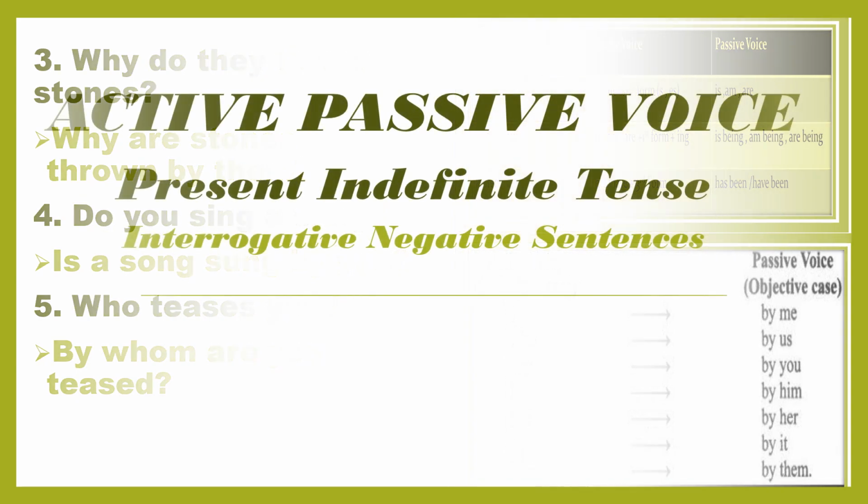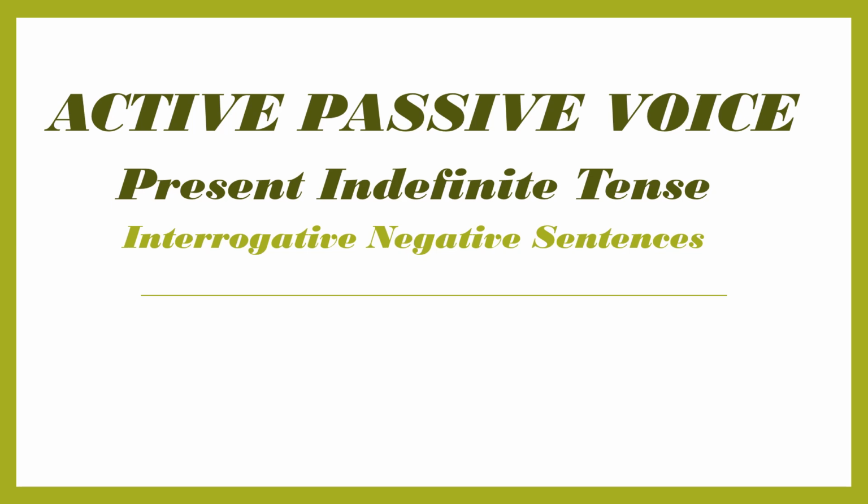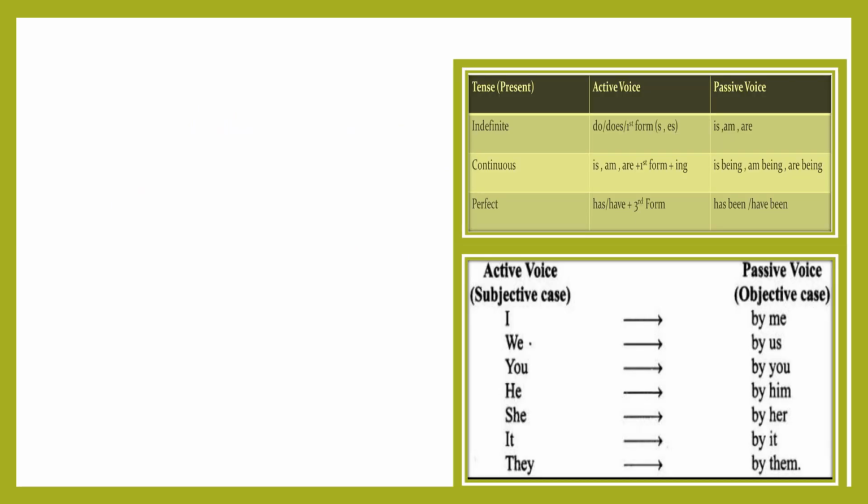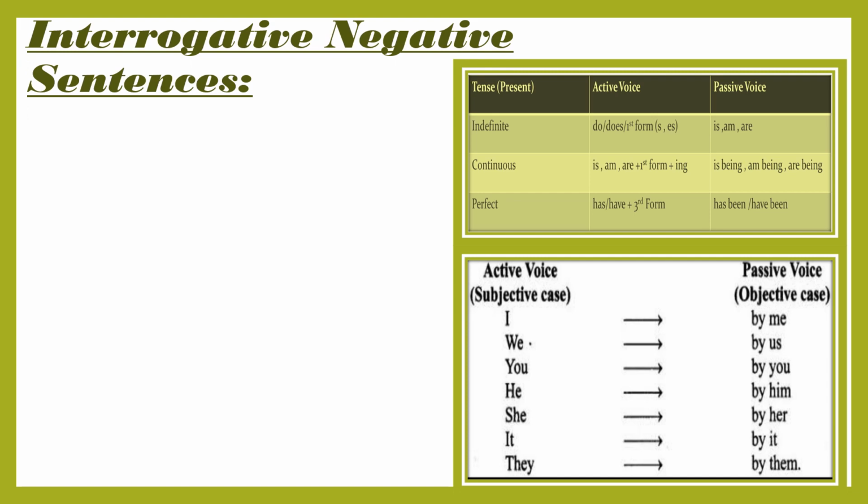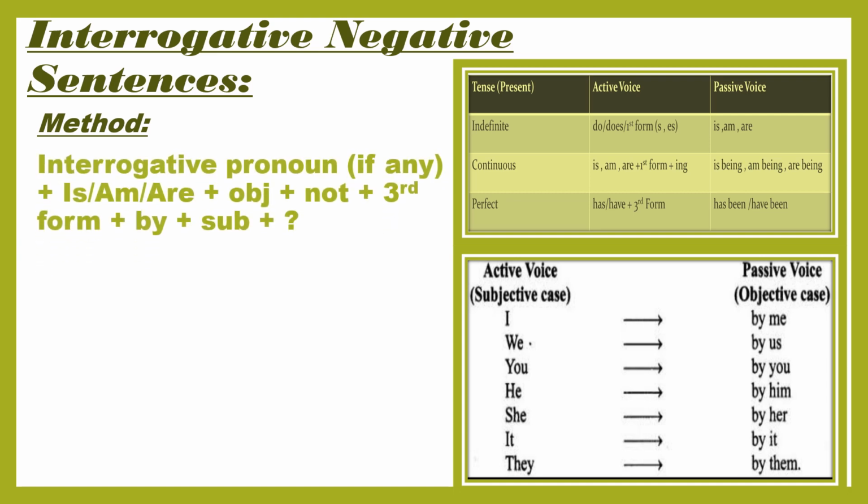Question mark. Now we have to do interrogative negative sentences of present indefinite tense. All the method will be the same, but one difference will be there. We have to add not because it is negative also. First of all, we will write interrogative pronouns, if there is any. Then helping verb is, am, are, then object, then not will be after the object. No, we will not take not at the start of the sentence. We have to take only is, am, are at the start of the sentence. Then after not there will be the third form, then by, then subject and question mark.